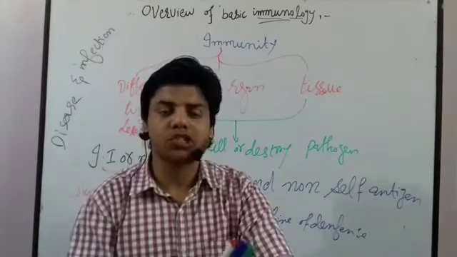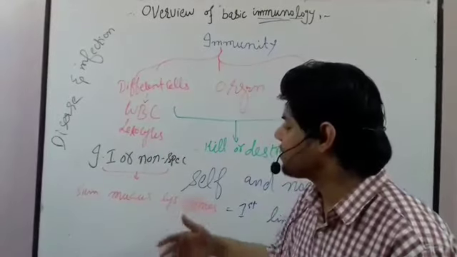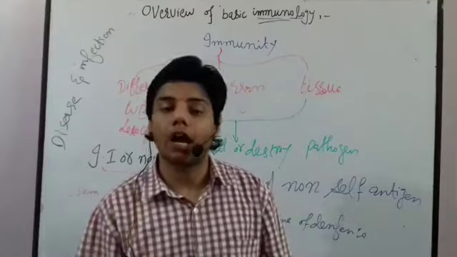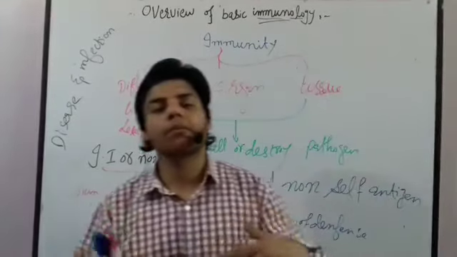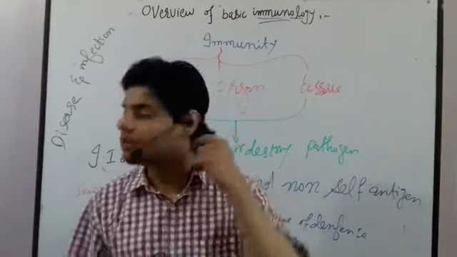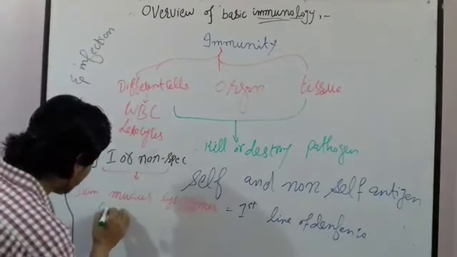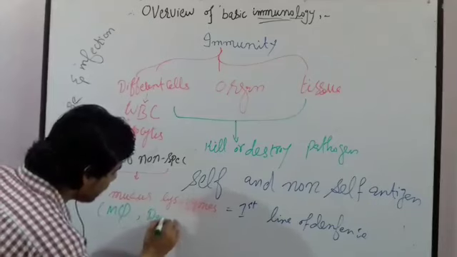Once it is breached, for example when a cut occurs, the second system is activated. The second line of defense is what we call innate or non-specific immunity. It further contains some cells, which we call macrophages and dendritic cells.